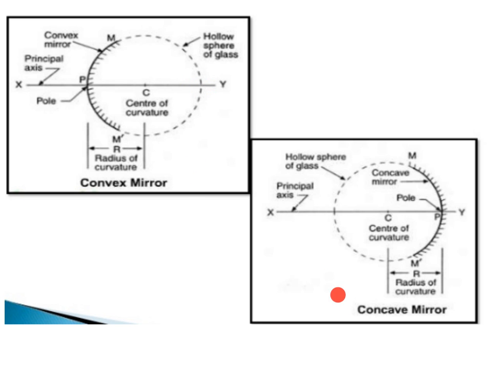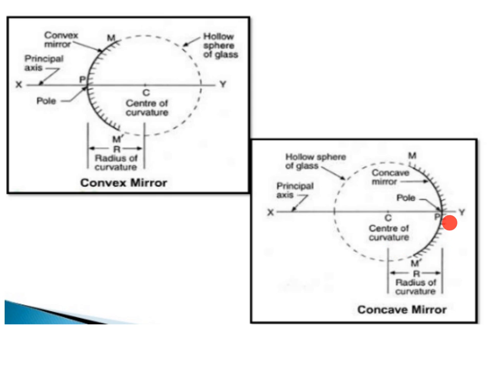Then consider a concave mirror. This is your concave mirror, M dash is your concave mirror, and in this concave mirror also we have to consider a hollow sphere of glass. This is the concave mirror M dash. This is the center of curvature.